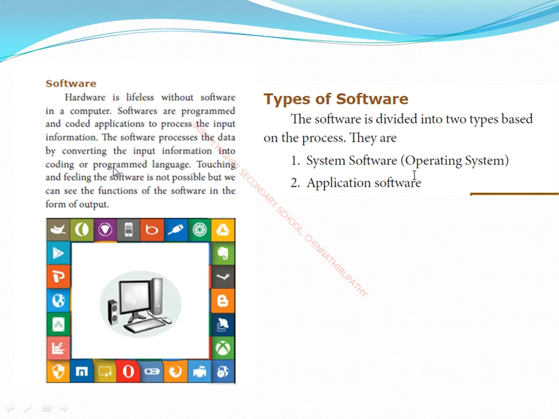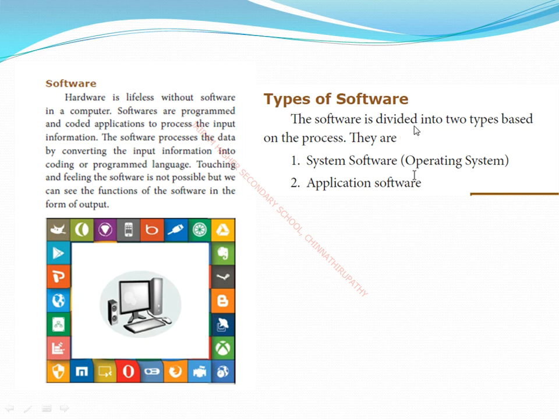So why are we using coding? Nowadays we are using WhatsApp and Facebook. So how are we using those applications? Because those applications were written by the help of programming languages. In case the programming languages are not available, we couldn't use Facebook and WhatsApp. Okay. So next we are going to see the types of software.